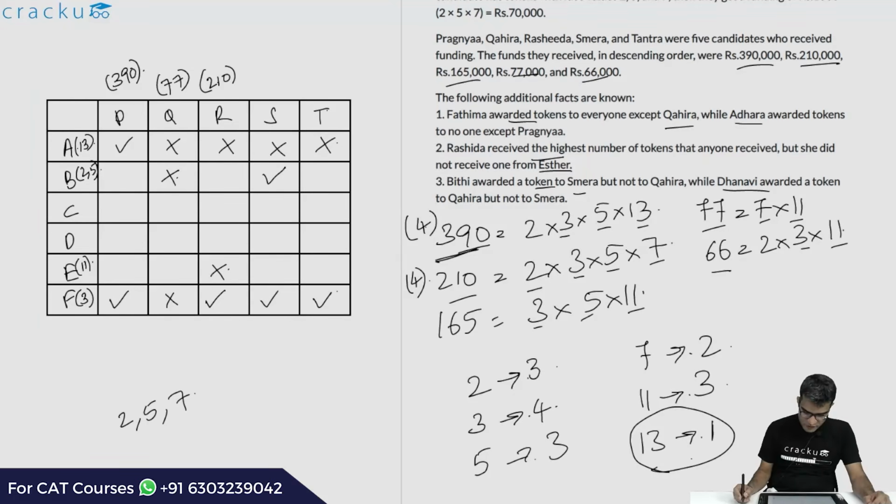Dhanvi awarded a token to Q. Dhanvi gave a token to Q. So Dhanvi has to definitely be 7. So C also will be either 2 or 5. We have to figure out whether it is 2 or 5.